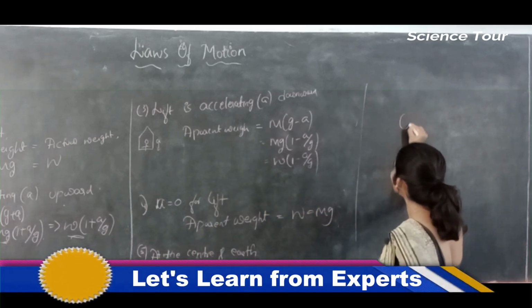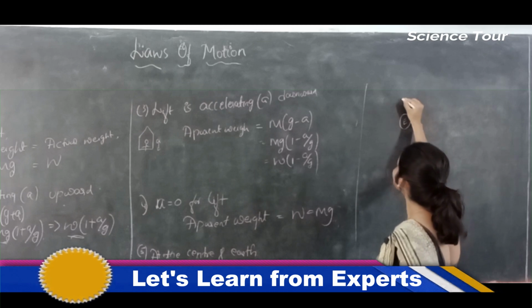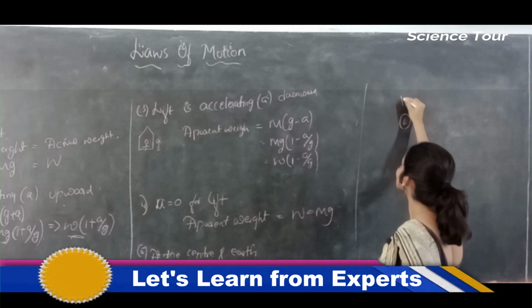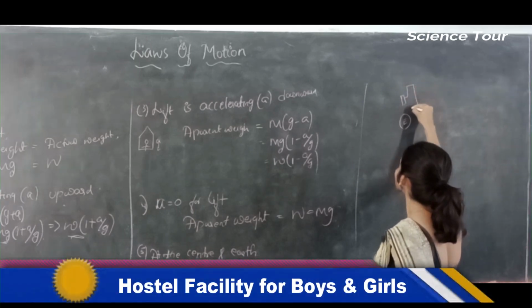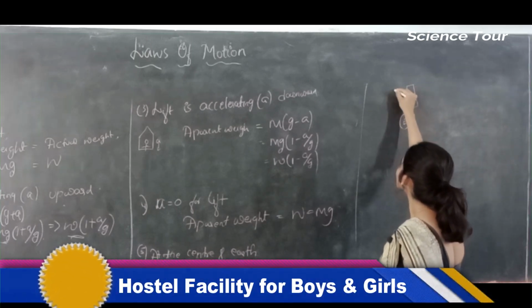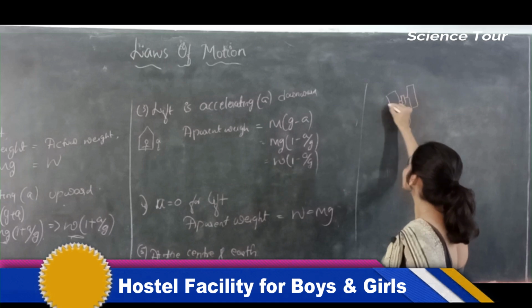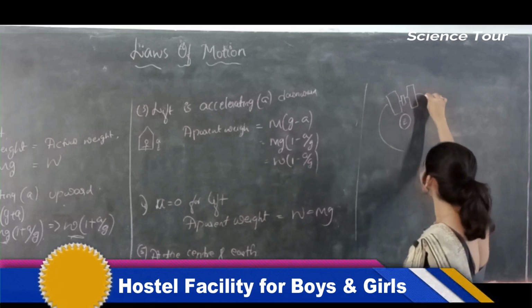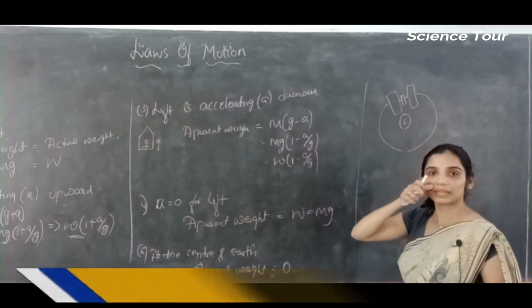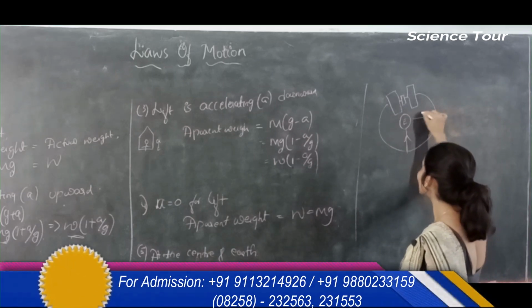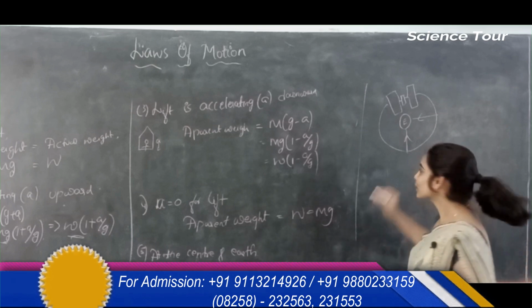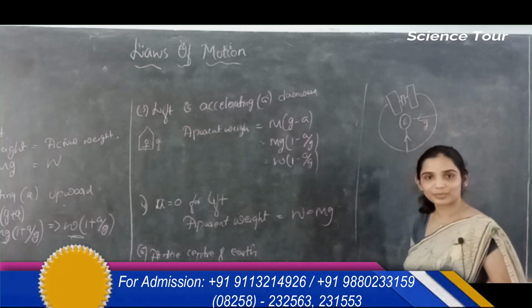See, here is your earth and here is your satellite. These satellites revolve around the earth, orbiting in a circular path. So they will have a centripetal acceleration, always directed towards the center. That will always be equal to g.